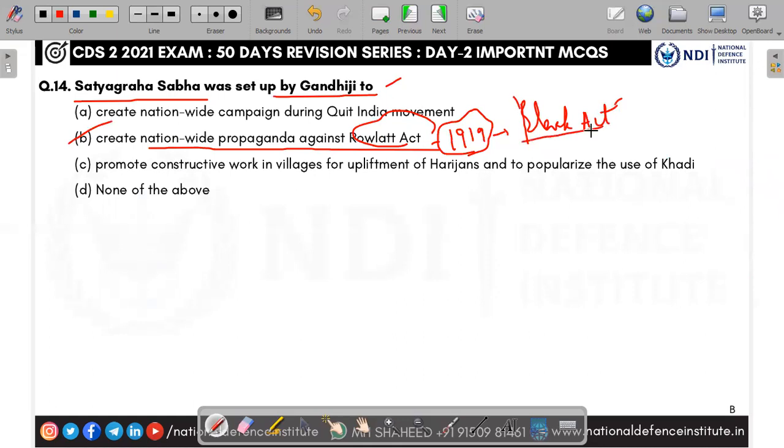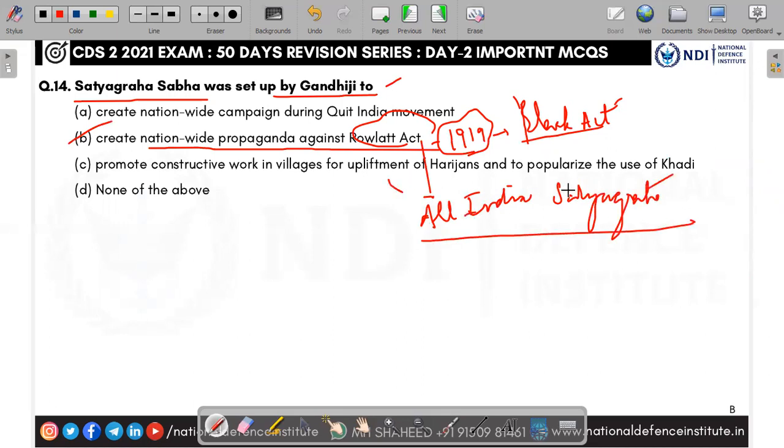Why Gandhi? Before that, Gandhi did regional satyagrahas: Champaran Satyagraha, Ahmedabad mill strike, and Kheda Satyagraha. But during this one, Gandhi started the all-India satyagraha. That is why the Rowlatt Satyagraha is called the first all-India Satyagraha of Gandhi. To take it to the all-India level and appeal to the masses, Gandhi started the Satyagraha Sabha. The answer is B, nationwide propaganda against the Rowlatt Act.